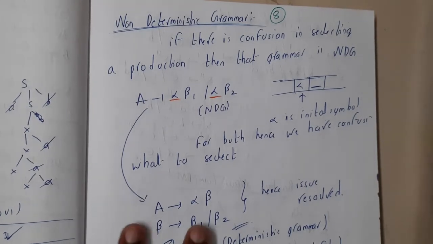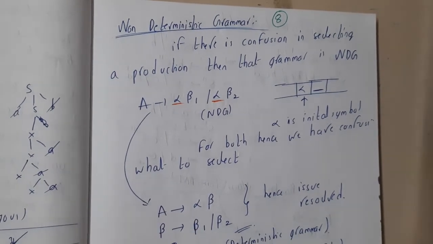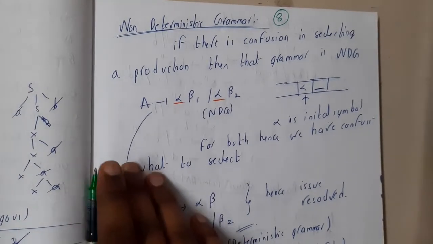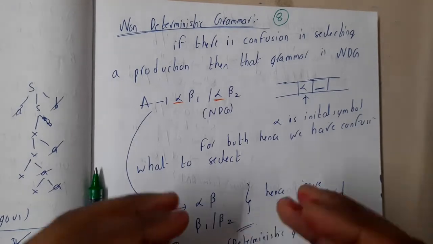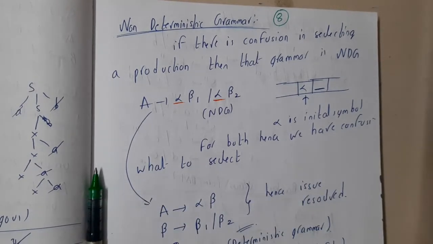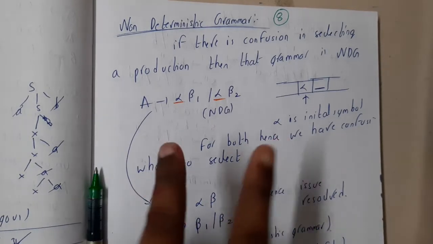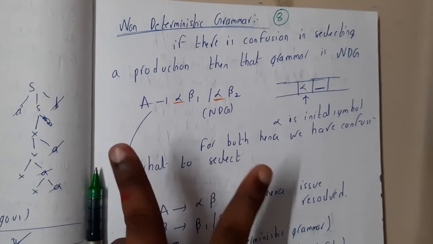In this lecture, let us go through the next topic, that is non-deterministic grammar. In the theory of computation, TOC, we discussed non-determinism. So what exactly is non-determinism? In simple words, it means we cannot decide on one parameter where to go.